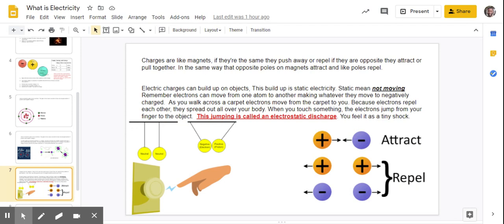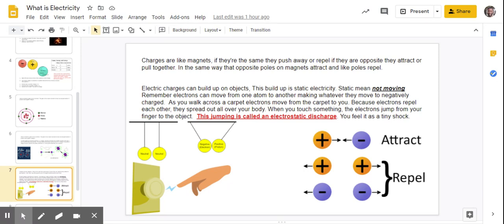Charges are like magnets. If they're the same, they push away or repel. If they are opposite, they attract or pull together, in the same way that opposite poles on magnets attract and like poles repel.